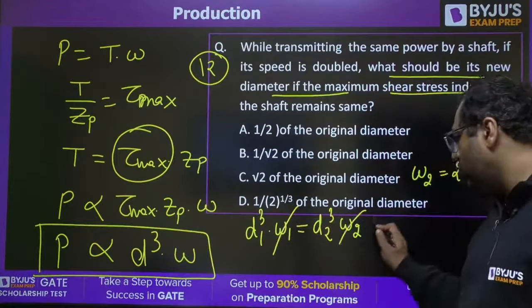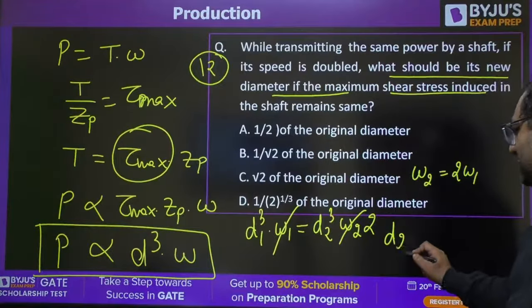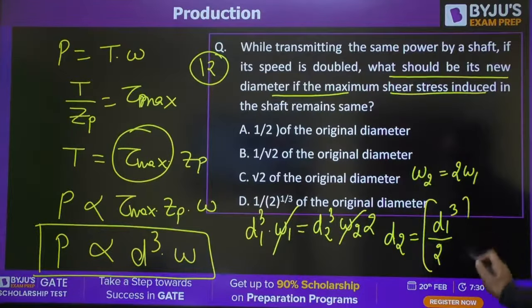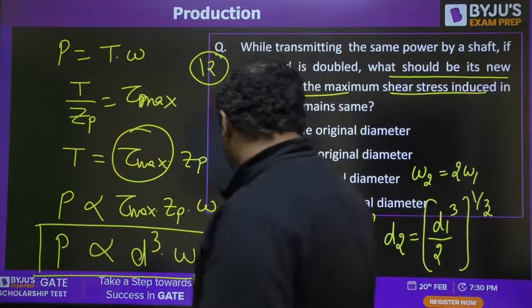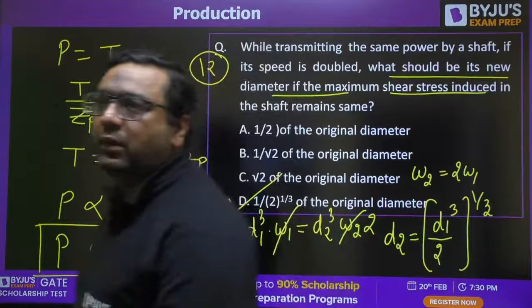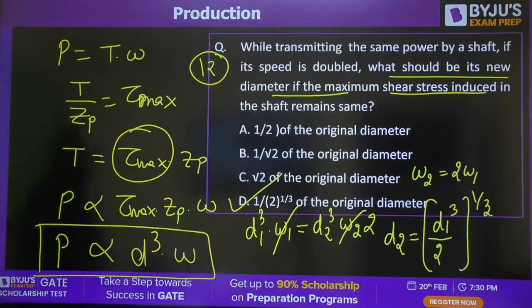So d2 is d1 cube by 2 to the power 1 by 3. So the answer is D, 1 by 2 to the power 1 by 3. Very good, guys.